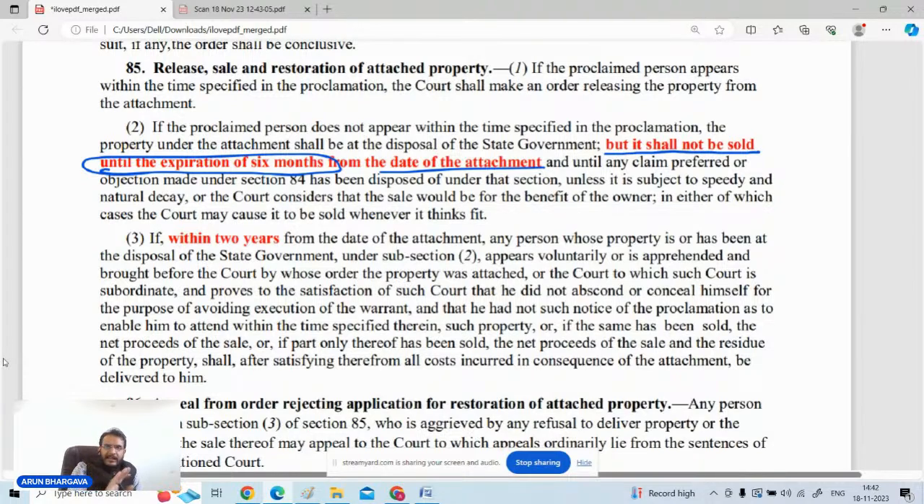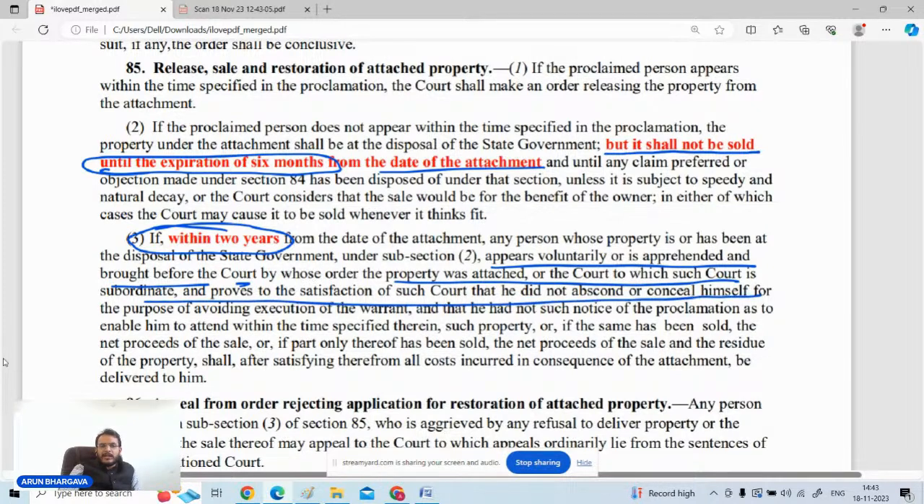नंबर टू, सेल करना कोई मैंडेटरी नहीं है. It is not mandatory that you are going to sell out the property, but if the concerned person whose properties are attached, that person appears before the court within 2 years from the date of attachment, then, if he voluntarily appears before the court, then his property will be de-attached, provided he has to prove that he has not absconded or concealed himself for the purpose of avoiding the execution of the warrant. कि मान लो एक व्यक्ति की प्रॉपर्टी अटैच हुई, अटैच होने के बाद हम उसको कहा कि भैया अब आपको आना पड़ेगा, नहीं तो आपकी प्रॉपर्टी बेच दी जाएगी.